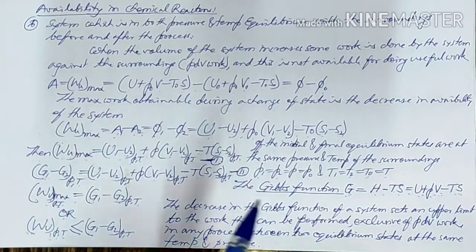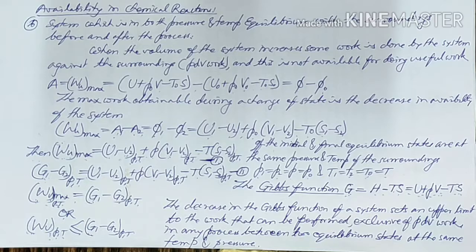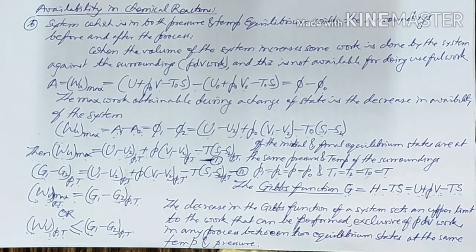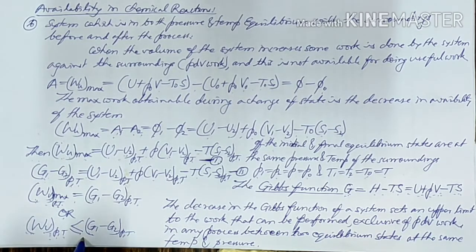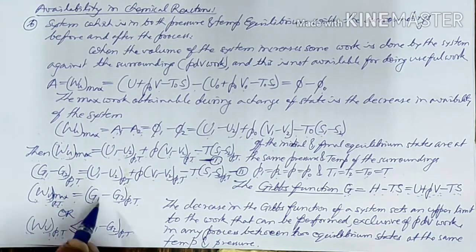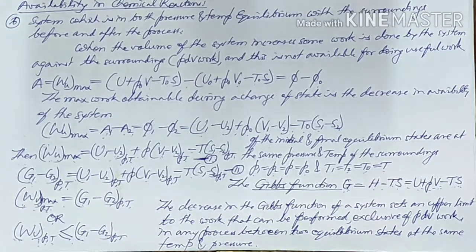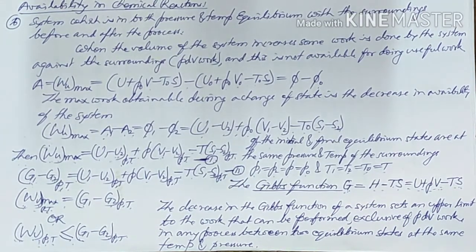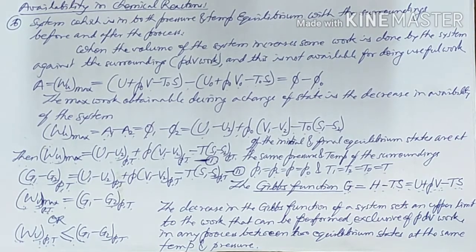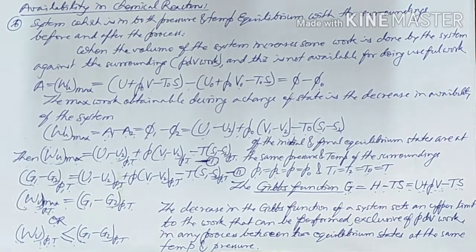This is applicable only when the system exchanges heat only with the surrounding, which is at the same temperature and pressure as the end state of the system. And as we said, if this process is irreversible, then the useful work will be less than the maximum, or less than the difference of the Gibbs function. In the next class, we will study irreversibility and the Gouy-Stodola theorem. Thank you.